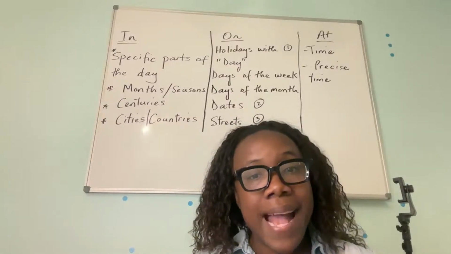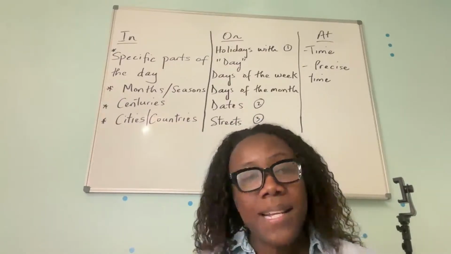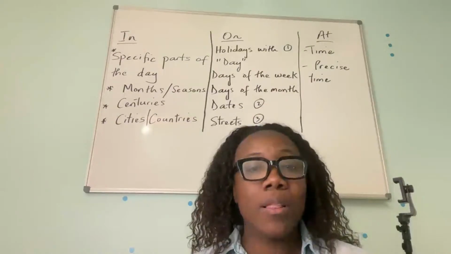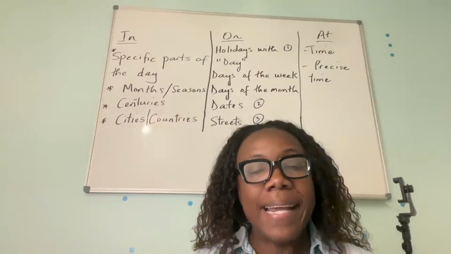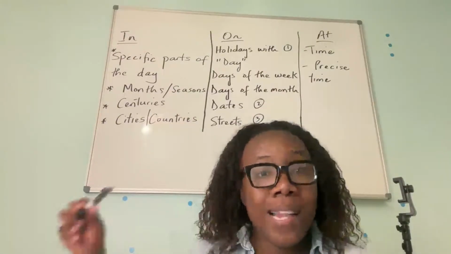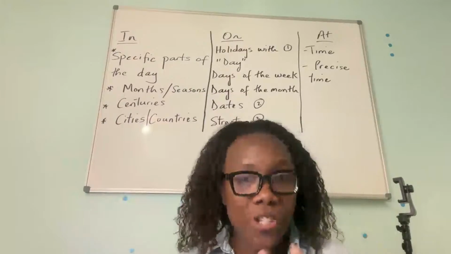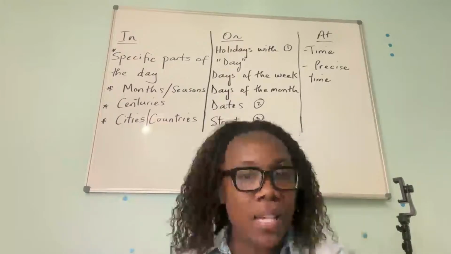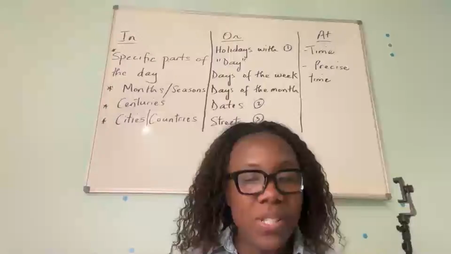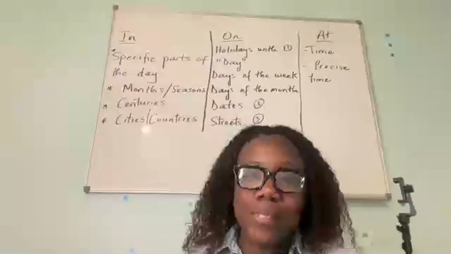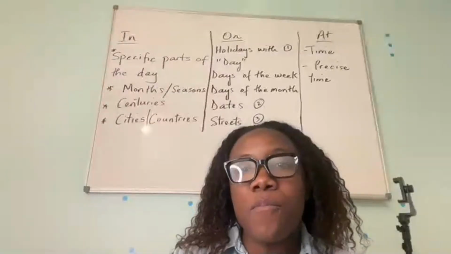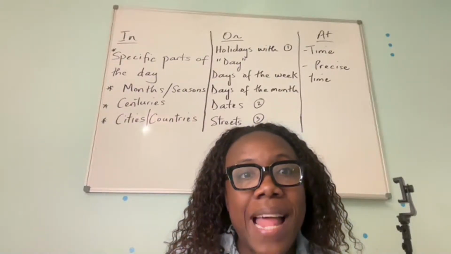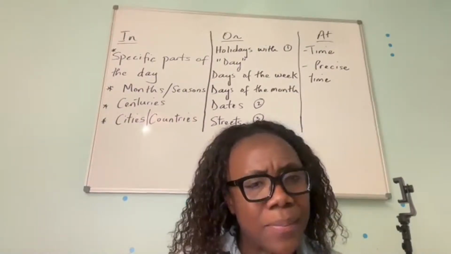And on Thanksgiving Day, families usually prepare lots of turkey. And please know that for these holidays with day, they should have capital letters. Thanksgiving Day, capital T, capital D. Christmas Day, capital D, right? Capitalization rules in English are a little bit different from what a lot of you are used to in your languages. We capitalize a lot more, all right?